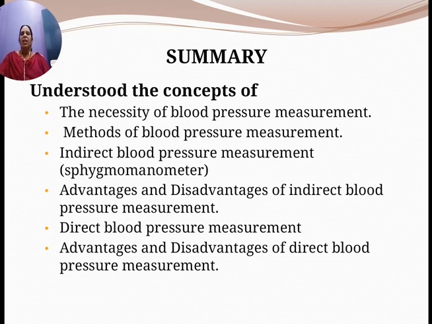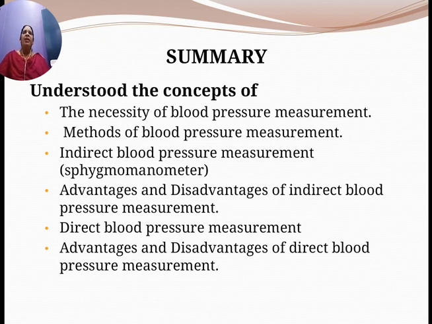Then the second is the indirect method. In the indirect method, we use a sphygmomanometer, which can be used in two ways, that is auscultatory method and palpatory method. In the auscultatory method, you hear or listen to the sound. In the palpatory method, we feel the radial pulse. The sphygmomanometer is the most common device used for measurement of blood pressure.